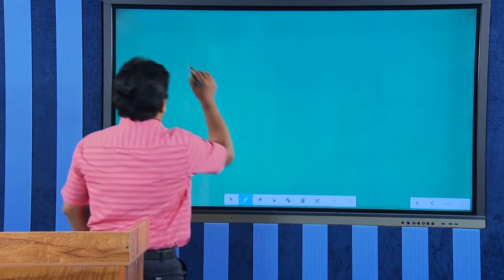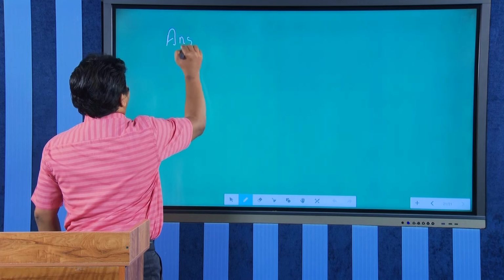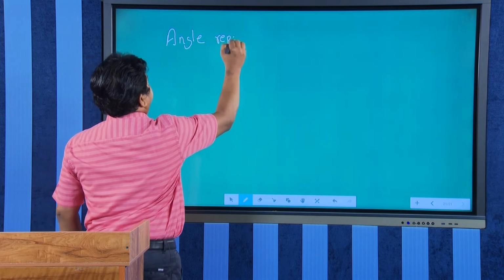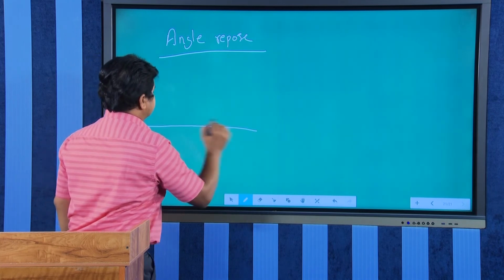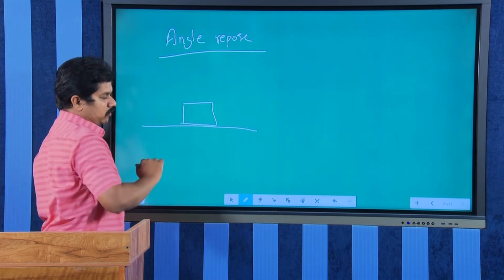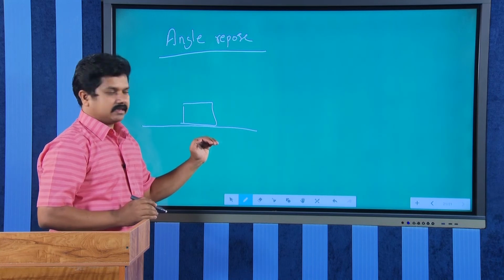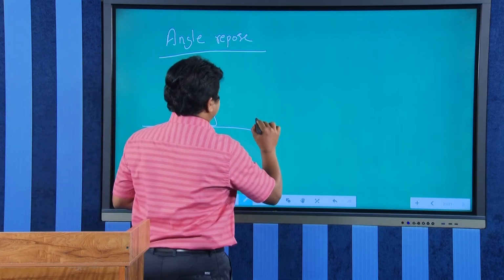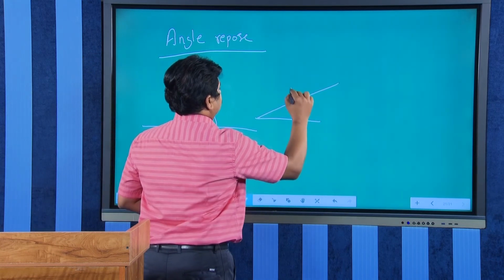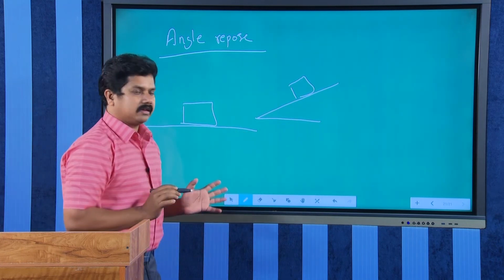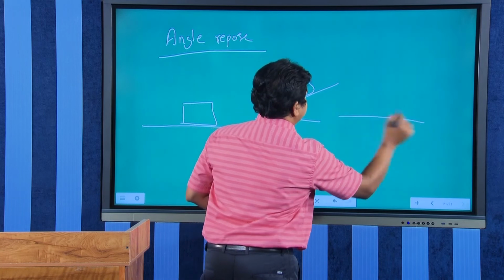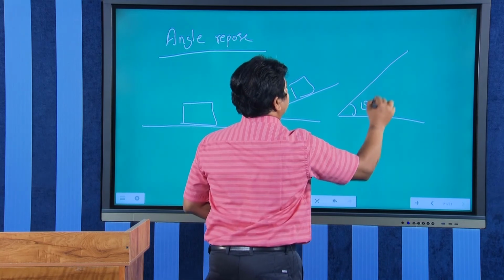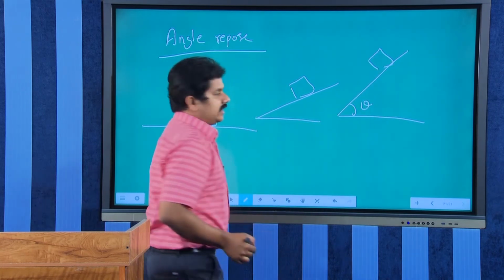One more point I will add here: angle of repose. See, when a block is placed on a horizontal table, it will stay there, right. If you slightly increase the inclination, the block can rest on it again, but if you keep increasing the inclination, at a particular moment the block will start sliding down.